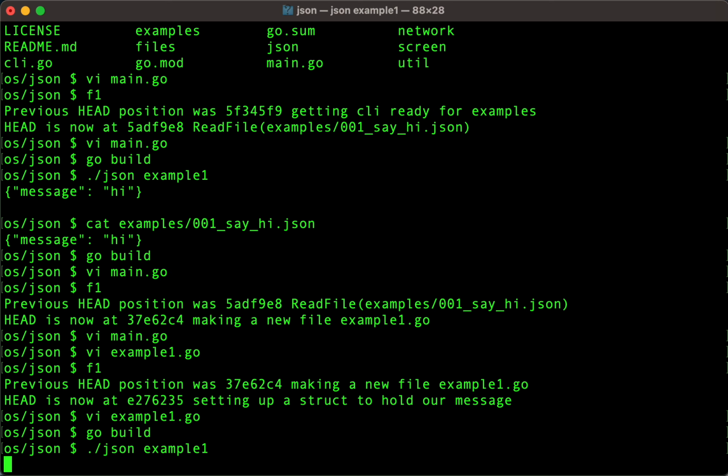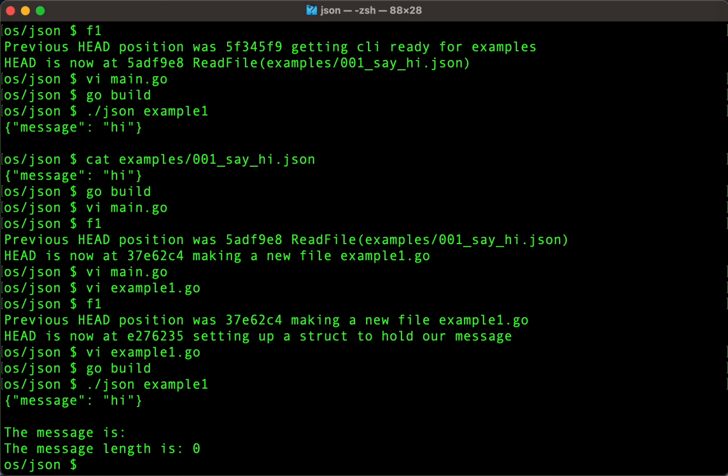JSON example 1. Interesting. So we see the JSON being printed there. It says the message is blank. It doesn't say anything about the message. And then it says the message length is 0. Interesting. So we're missing one key thing. There's one line we've got to add.